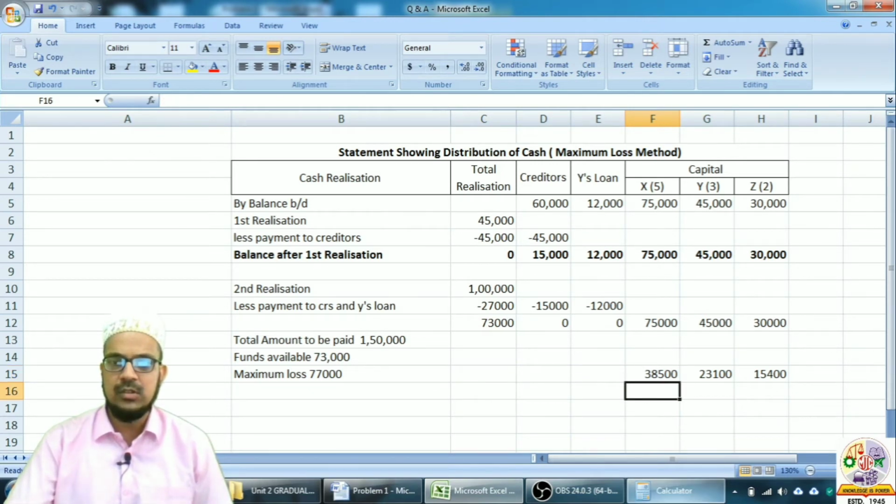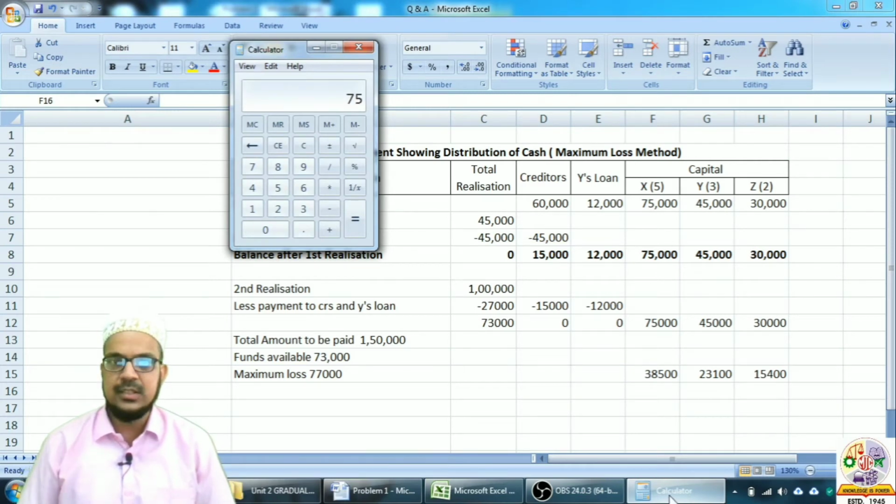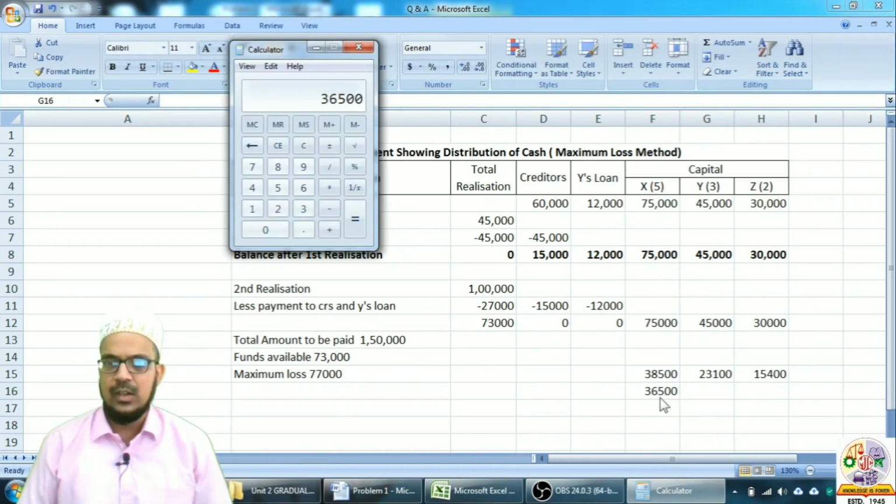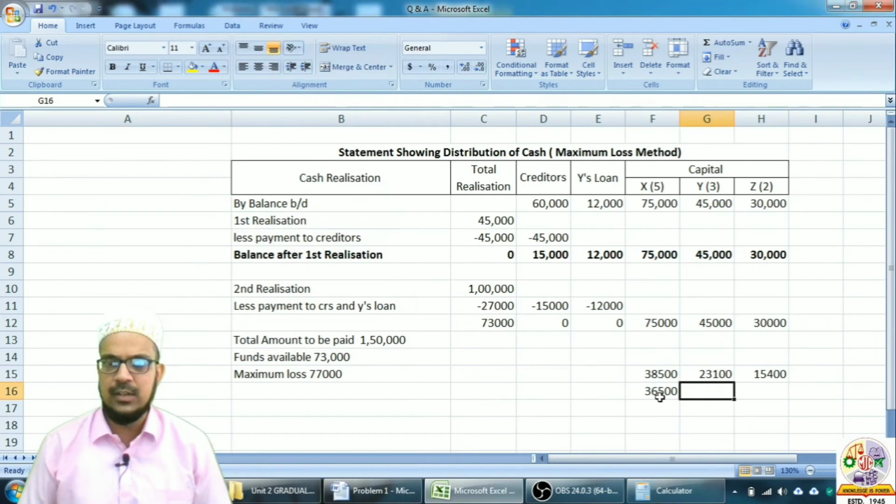So let us find out the balance. 75,000 minus 38,500 gives us 36,500. 45,000 minus 23,100 gives us 21,900.